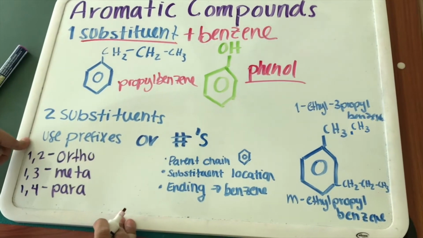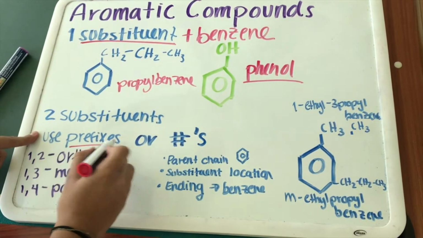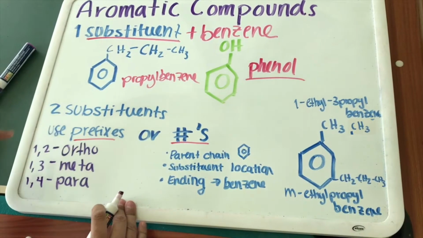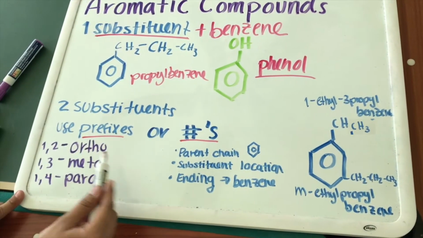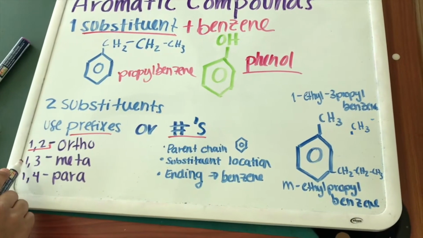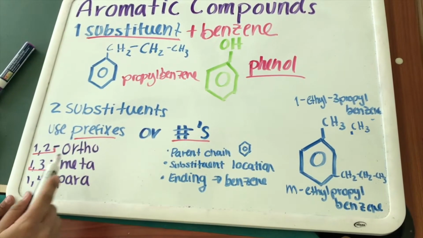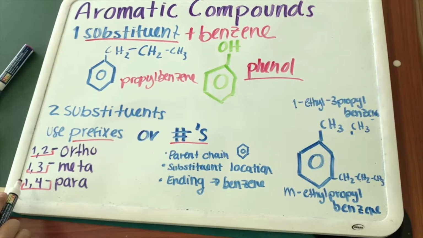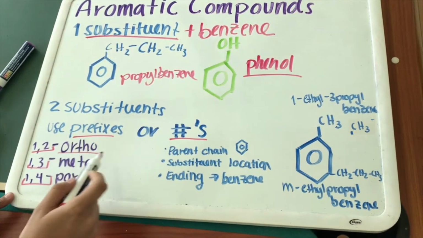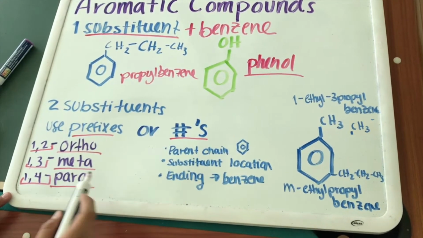When we have two substituents, we can either use prefixes or use numbers. So for prefixes, it means that we can have substituents in the first and second carbon, the first and third, or the first and fourth. For the first one, it is ortho, then meta or para.